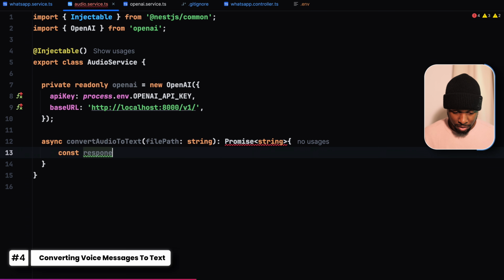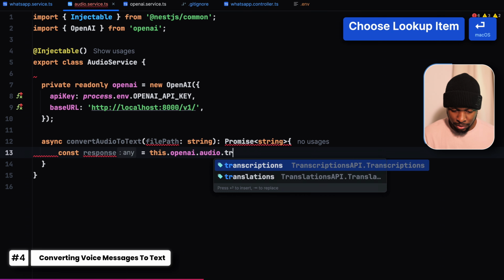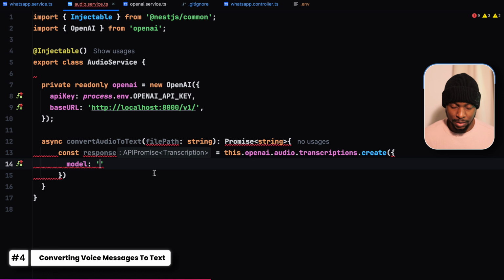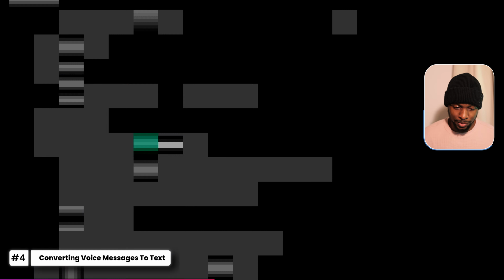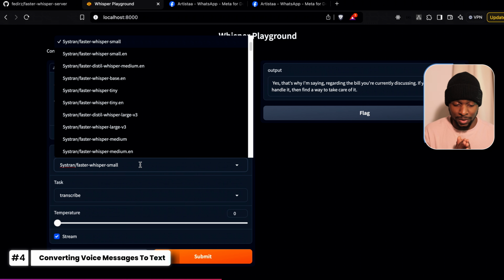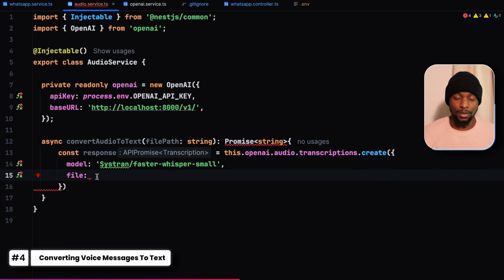const response equals this.openai.audio.transcriptions.create. Then we specify the model, and in our case it's not whisper-1. You can go to Faster Whisper Playground and choose any model you prefer from the list, but the Faster Whisper Small from Systran is perfect for our use case. It does well for a small model. So we are going to copy this one, specify the model, then the file, and then we use the file system to read the contents of our audio file and send it.